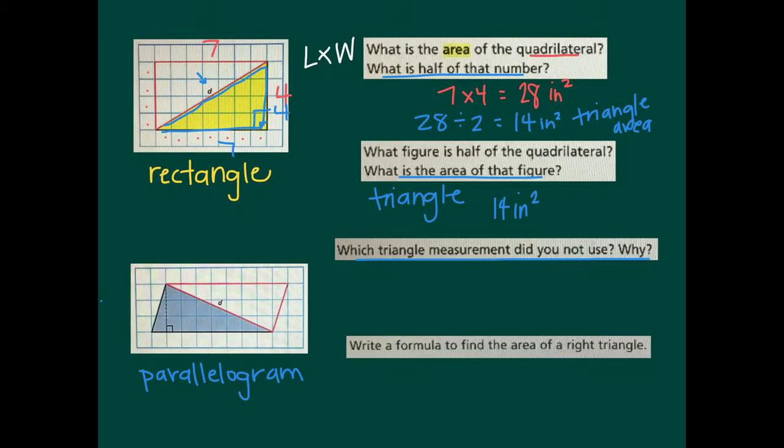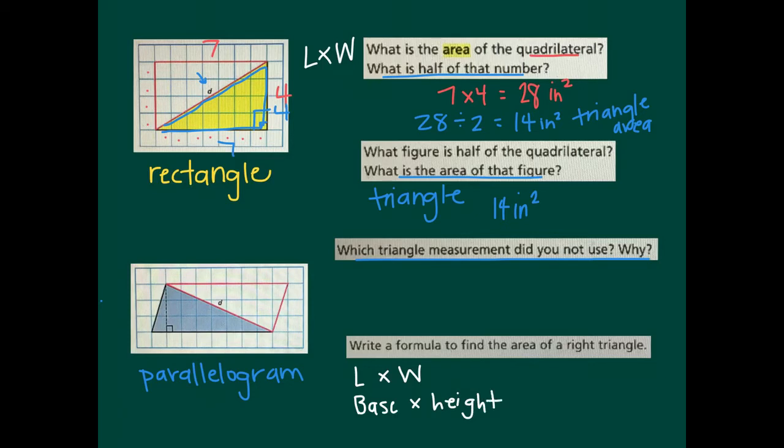Next, they say, write a formula to find the area of a right triangle. And this is actually the area of any triangle. So we'll be writing a new formula here. To find the area of a triangle, you first take length times width. Another way to think of this is also base times height.